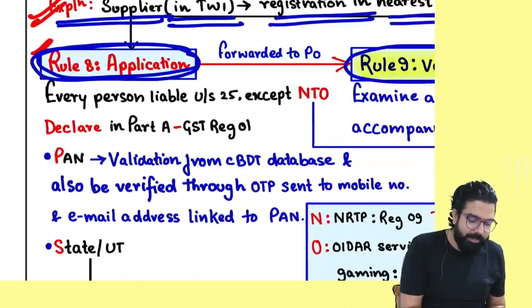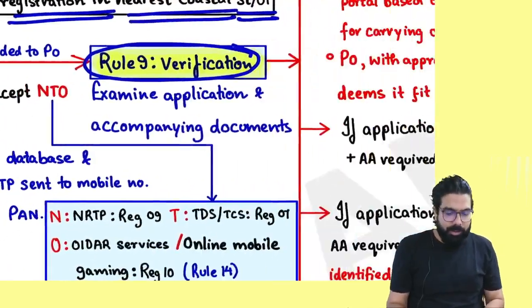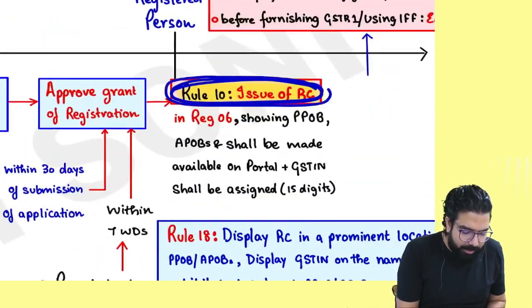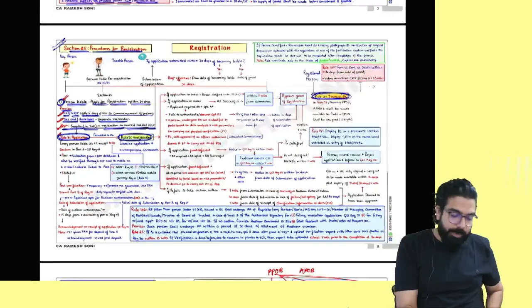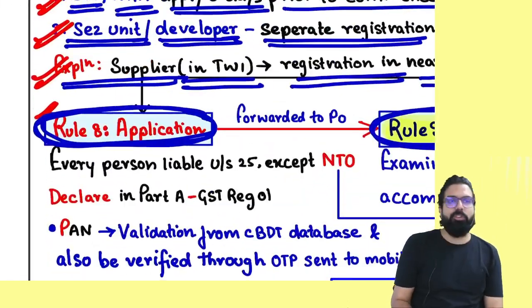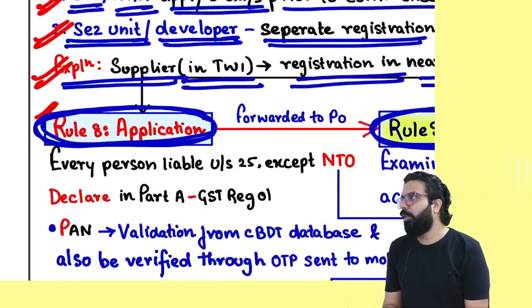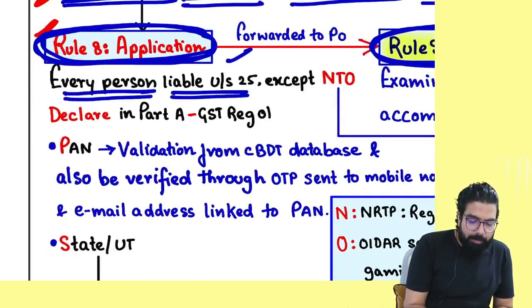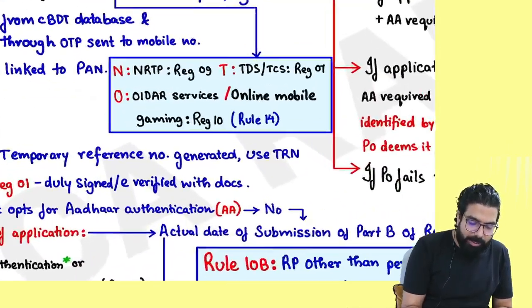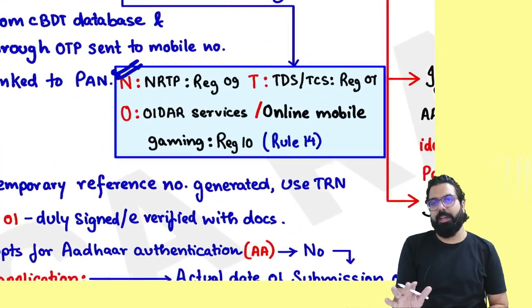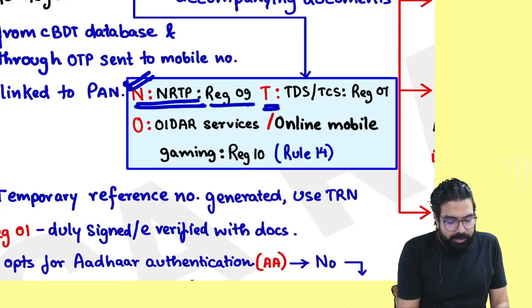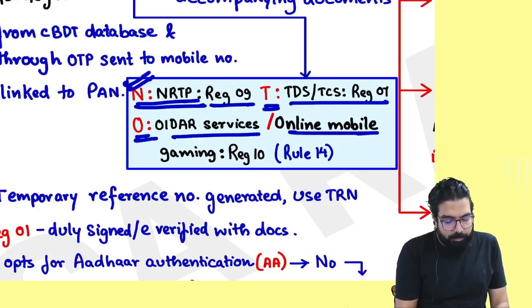Rule number 8 says, please give your application. Rule number 9 says, verification. Rule number 10 says, registration certificate will be granted. So people, let's start. Once you become liable, you should take registration, so you will give application. Rule number 8 says, every person who becomes liable except NTO. Why except NTO? Because for them, a different form is there. For NRTP, REG-09 is there. For TDS deductor and TCS collector, REG-07 is there. OIDAR and online money gaming.